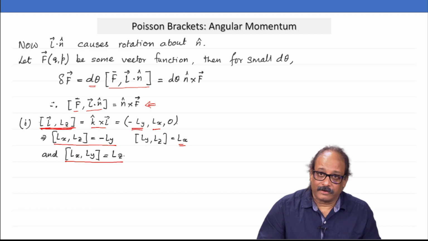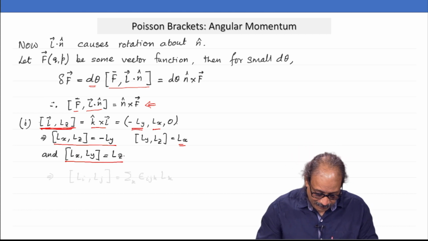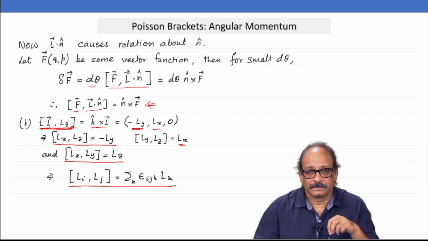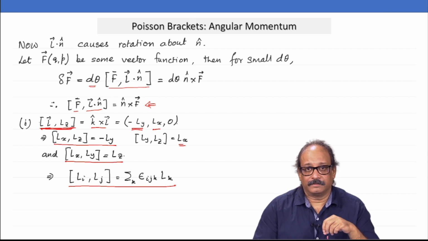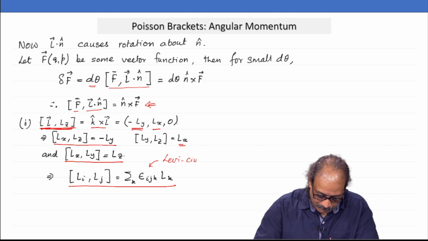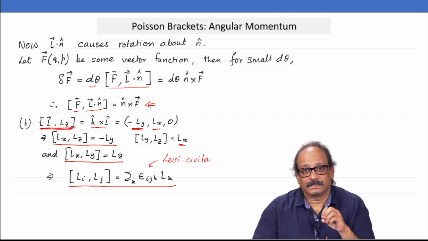So, I can write this in a neat compact form. There is a reason for doing that, and I will come to that in a moment. I can write this in a compact form: the Poisson bracket of Li and Lj is equal to epsilon ijk times Lk. Now, this epsilon ijk is called the Levi-Civita tensor, a fully antisymmetric tensor.